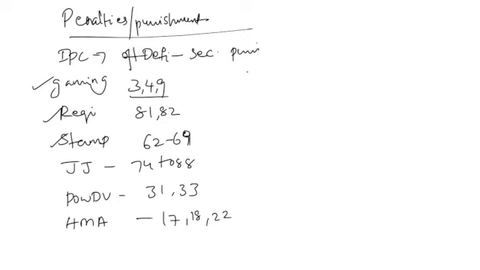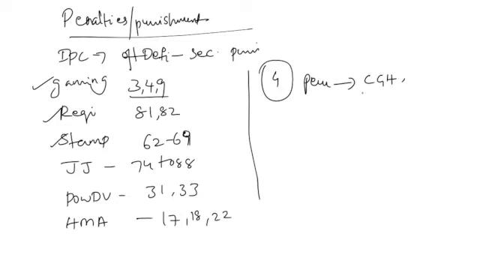And while you are studying the penalties, always remember whether it is 'or' or 'and'. For example, if you look into Gaming Act section 4, which speaks about the penalty for being found in a common gaming house, the penalty is 6 months, 3,000 fine. So here, is it 6 months and 3,000, or is it 6 months or 3,000?